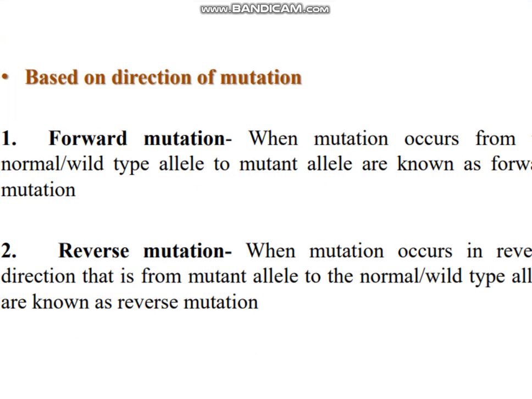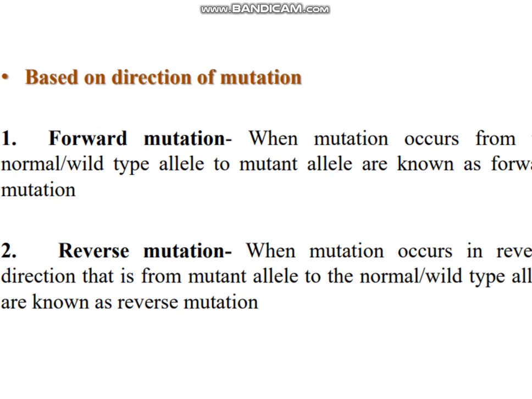Another types are based on the direction of mutation. On the basis of direction of mutation, it is of two types, forward and reverse. Forward mutation occurs when a mutation goes from the normal wild type allele to the mutant allele.